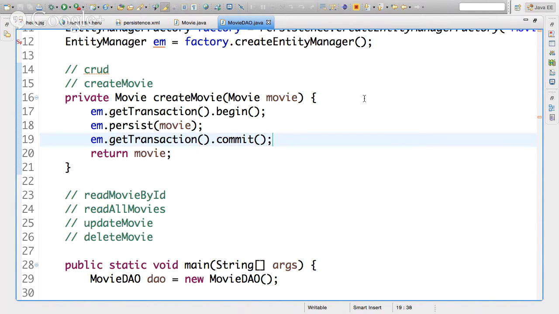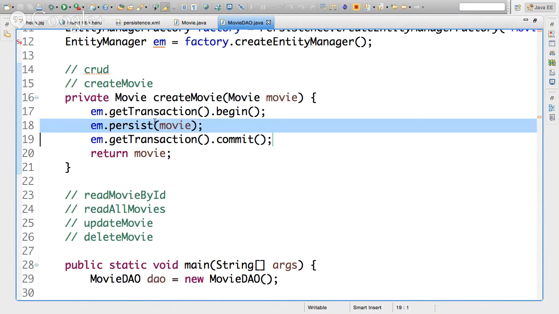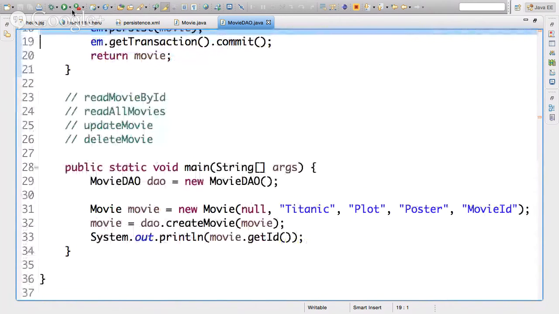Now, transactions can be configured so that I don't explicitly have to do this. I'm explicitly doing it, but they can be configured so that the framework deals with the transactions, so that any interactions with the database will always be wrapped inside of a transaction. Here, I'm doing it explicitly, so it could be just one line of code. But right now we're doing it manually. We're starting the transaction ourselves, and we're committing the transaction ourselves. All right, enough. Let's run this and see if this works.